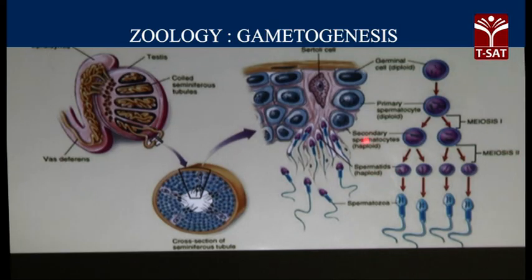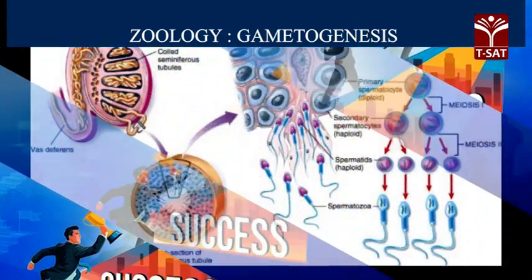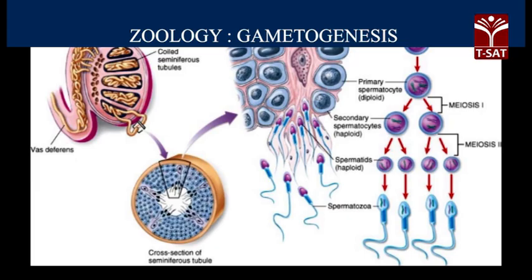So, I repeat, secondary spermatocytes after meiosis 2 will produce the spermatids. Each one will produce 2, therefore, the total number of spermatids is 4. The spermatids will undergo a morphological change, and that process is called spermiogenesis, and finally becoming the sperms which are released from the Sertoli cell. That releasing is called spermiation.